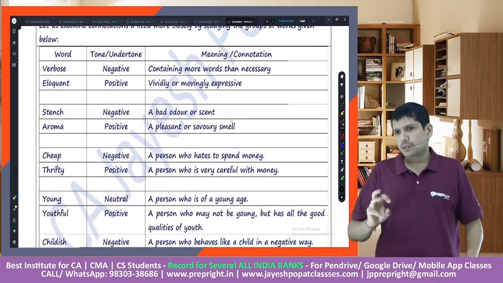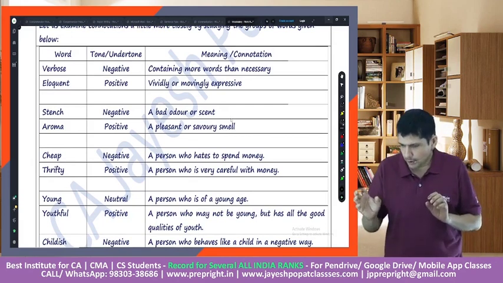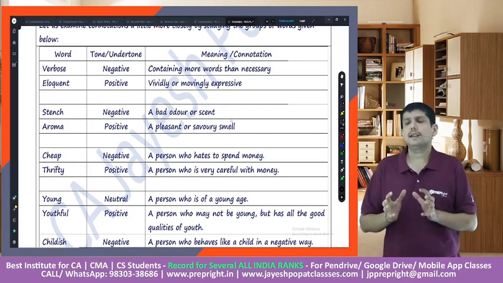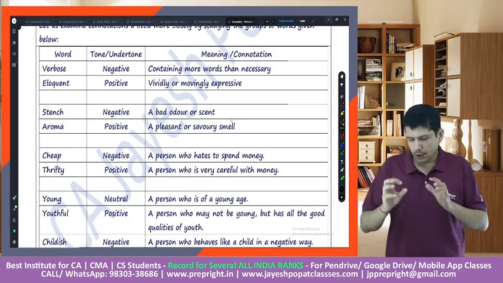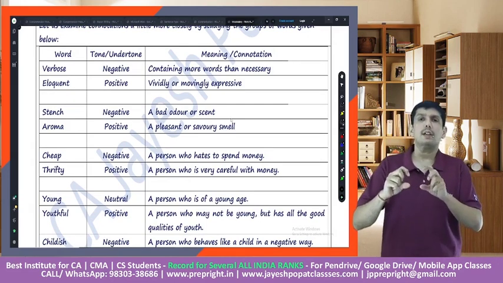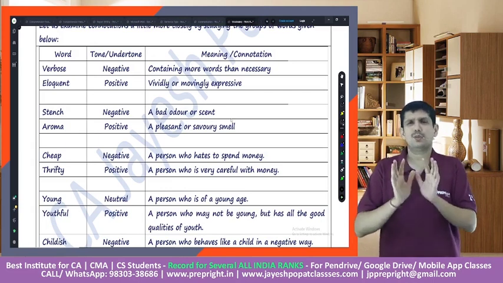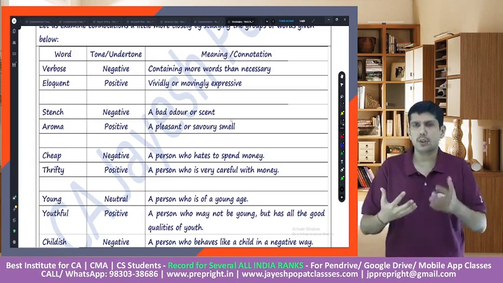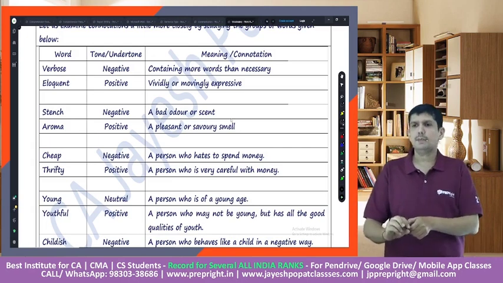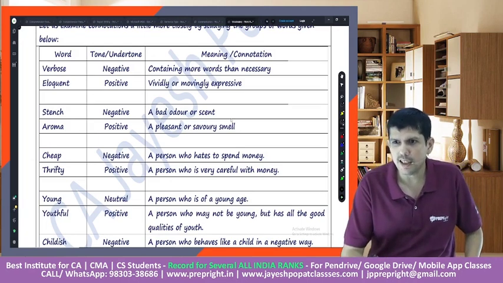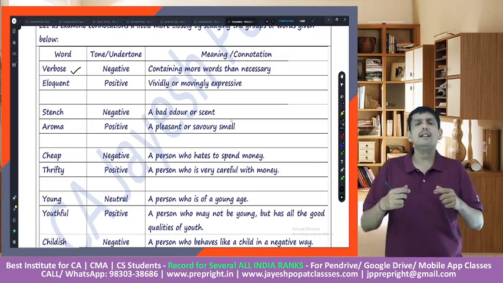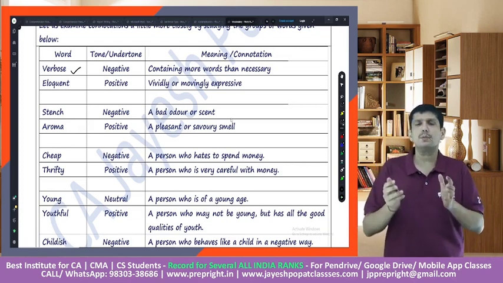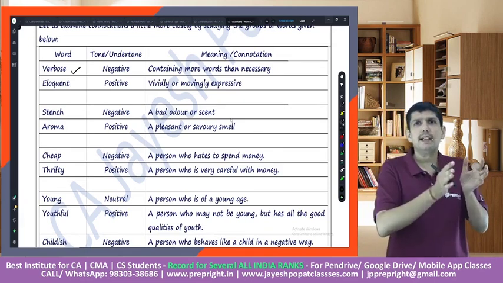Somebody who is talkative. Talkative means somebody who talks a lot. So talkative is more or less neutral. You are a talkative person. So it's neutral. But if you address that person as verbose, you are really verbose, verbose is a negative term to address somebody who is talkative.